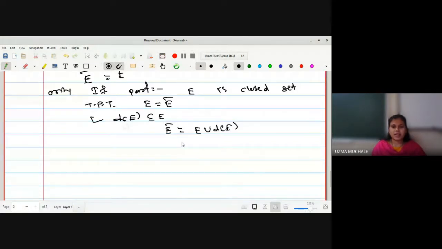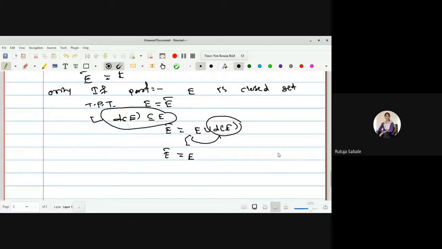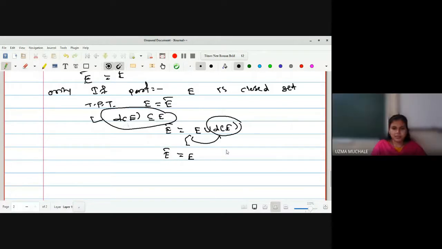It's very easy. If the derived set of E is in E itself, then whatever elements are in the derived set of E are already in E, right? So I can write directly E bar is equal to E from this step. Getting me? Yes, ma'am. Okay, the derived set of E is contained in E means what? Whatever may be the elements of the derived set of E, they are already contained in E. And what is the definition of E bar? E bar is E union the derived set of E. No need to write the union with the derived set of E because E already contains all the elements of the derived set of E, and hence the result.